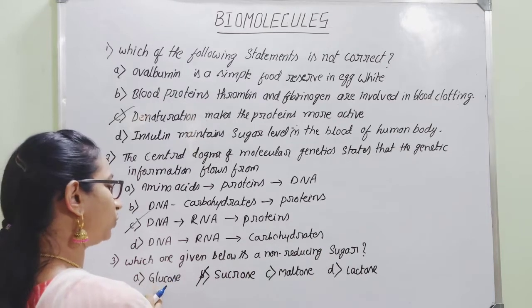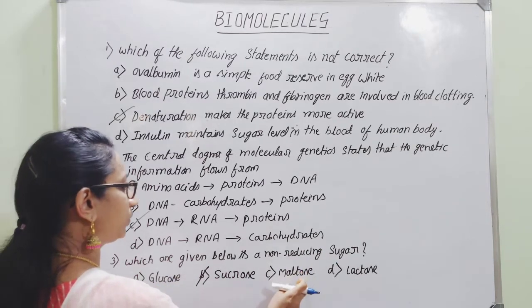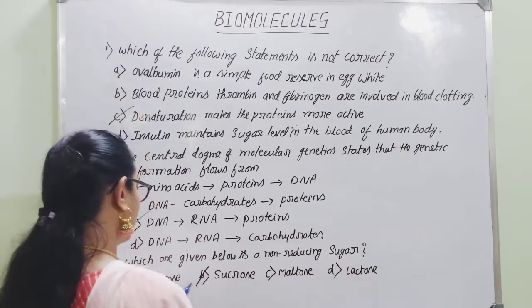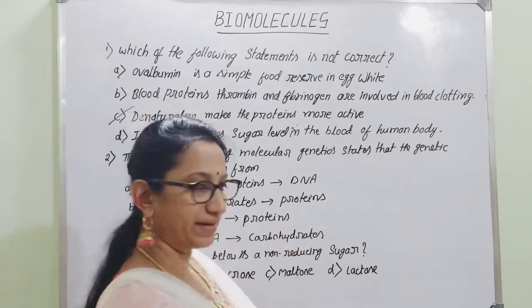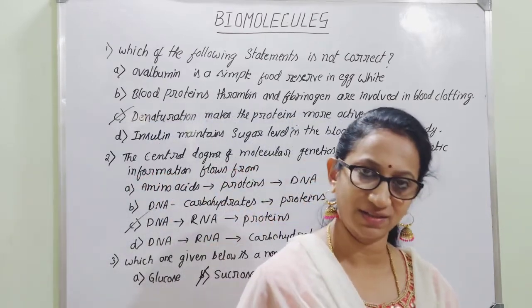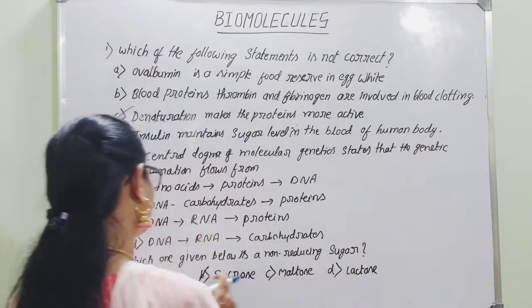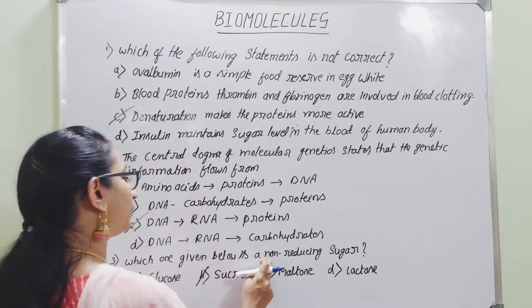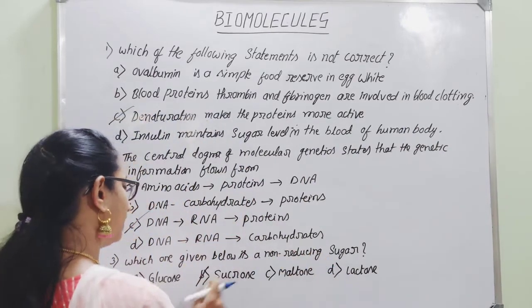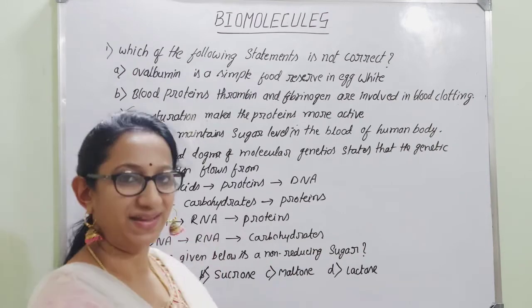But if you go for glucose, then maltose and then lactose, all these are containing free aldehydic or ketonic group we can consider. Therefore, they are said to be reducing. So which is the right option? Which one given below is non-reducing, they are asking. Therefore, option B is the right answer.